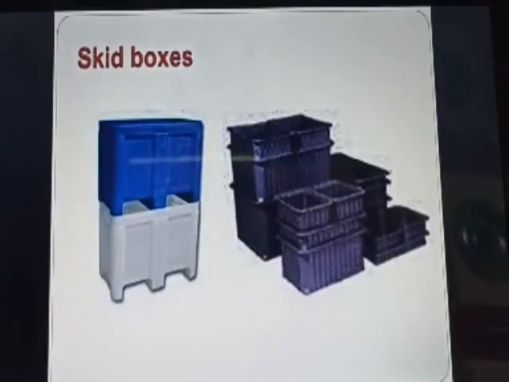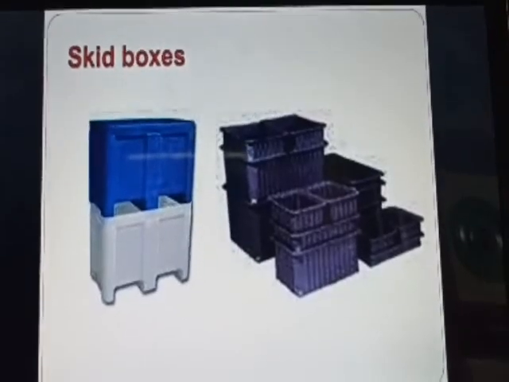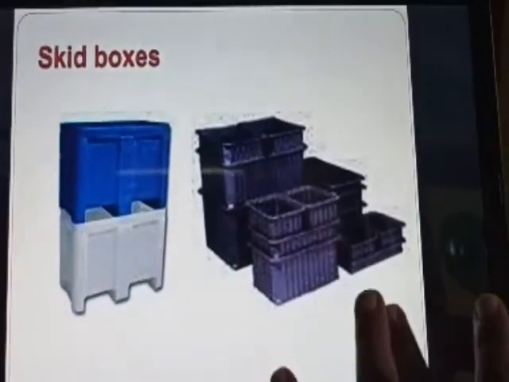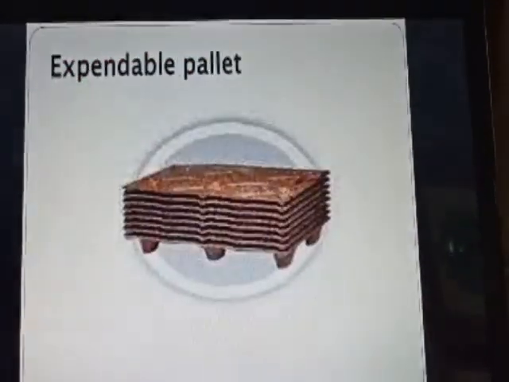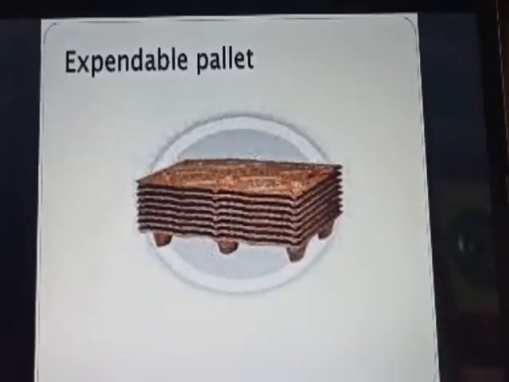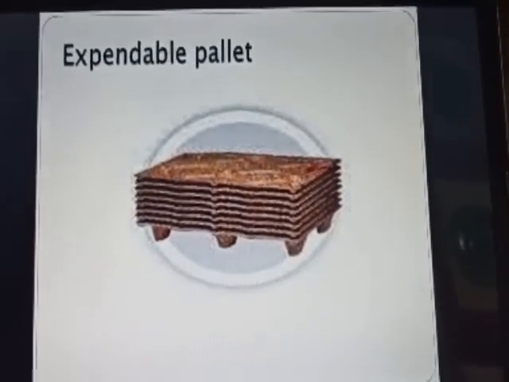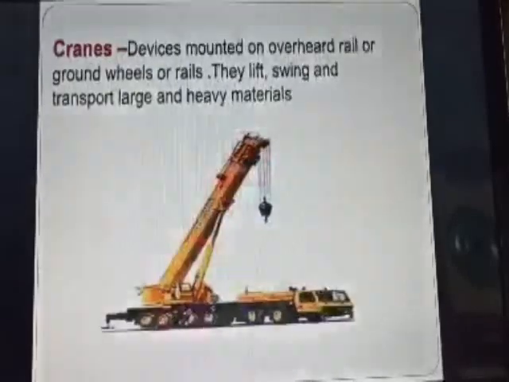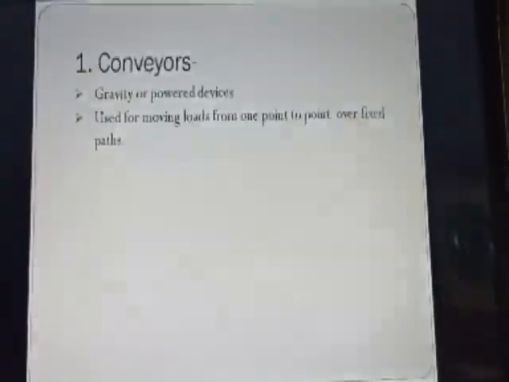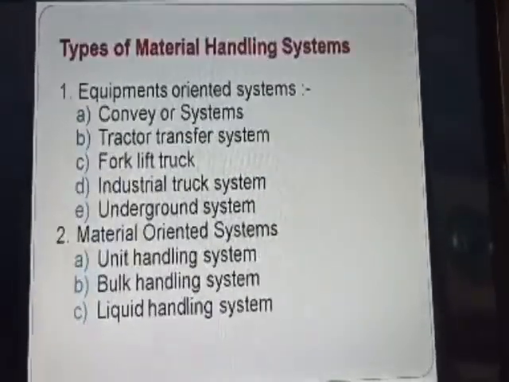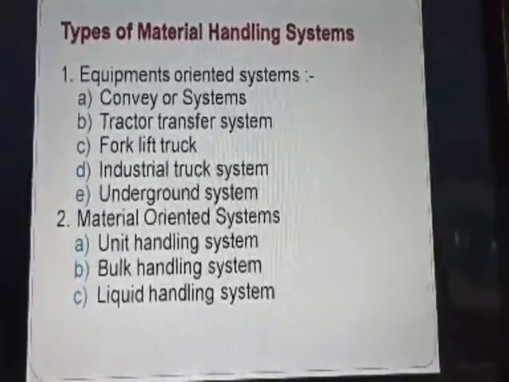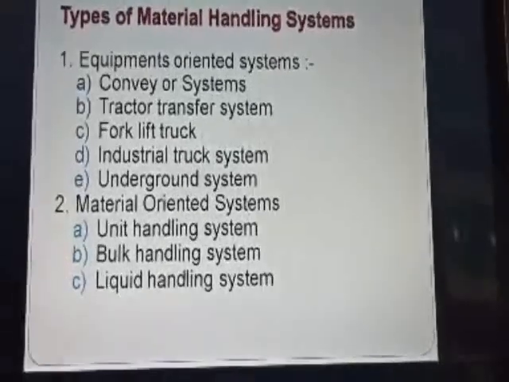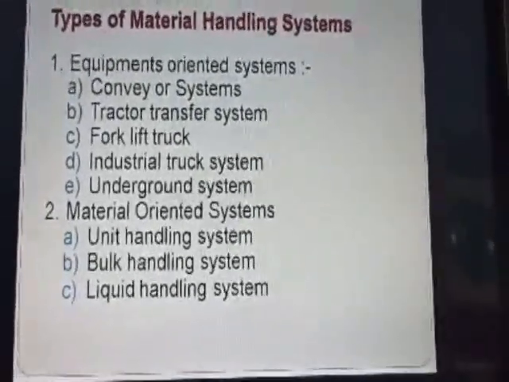And auxiliary equipments, that is skid boxes: we can keep the material here and then move it from one place to another. Expandable pallets, that is pallets which are used for expanding. Okay, then there are some other things like cranes, movers, elevators and all. Unit handling system is for a single unit. Bulk handling system is for a bulk number of products. Liquids, that is how the liquids are handled.